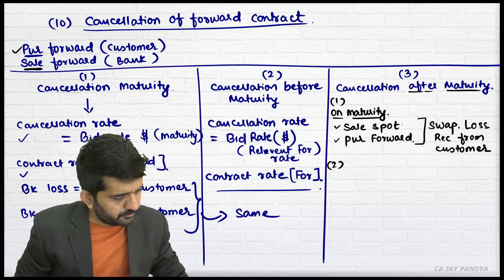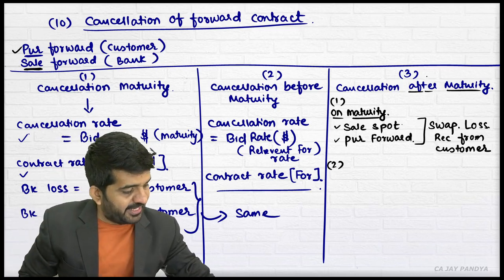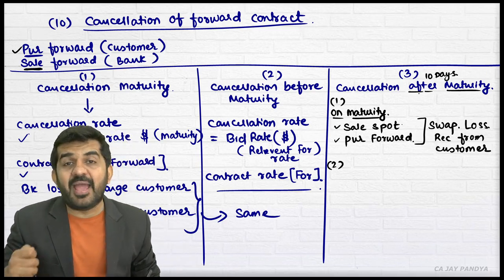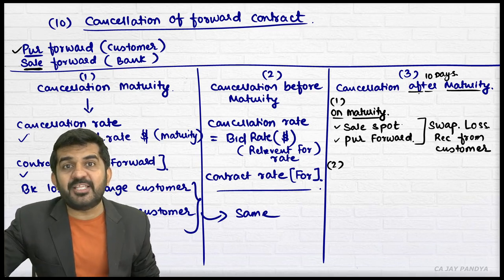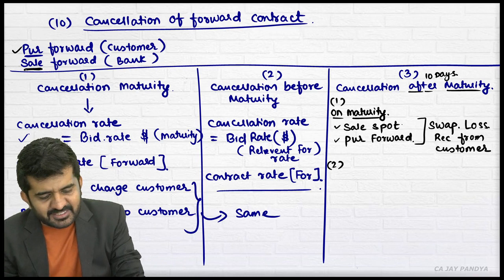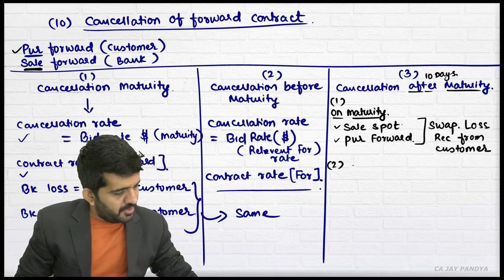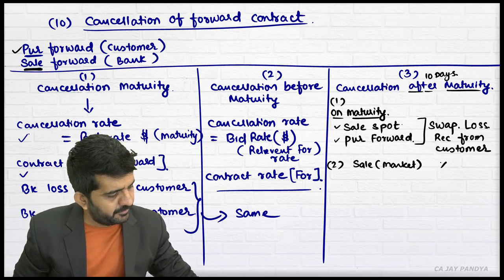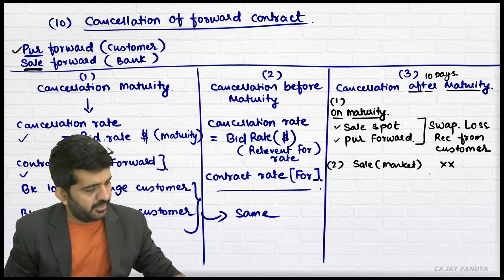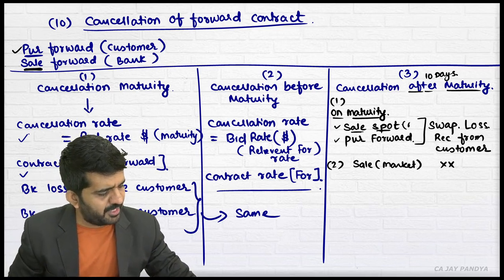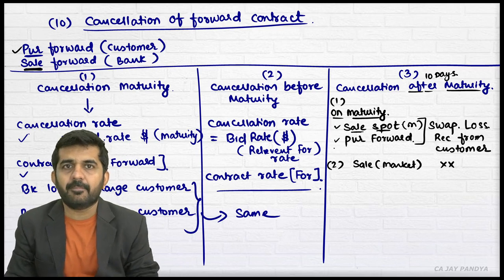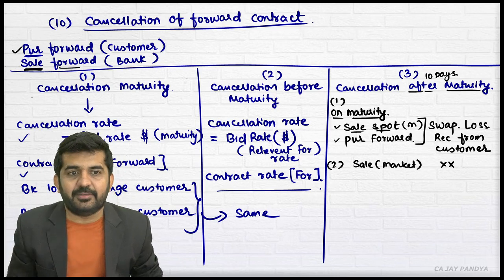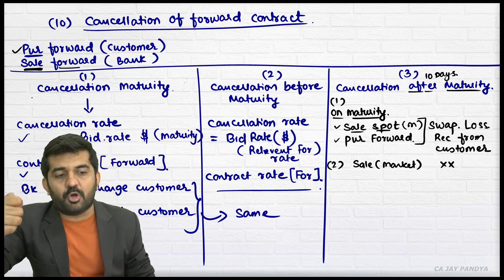Number 2. Say you are going after 10 days. Then what the bank will say is, on maturity, we were having a sale contract with you. But I need to sell it in the market, so I have sold it in the market. Is it alright? This is in the market or in swap. Because I have entered into a sale contract with you, this is what the bank is saying.